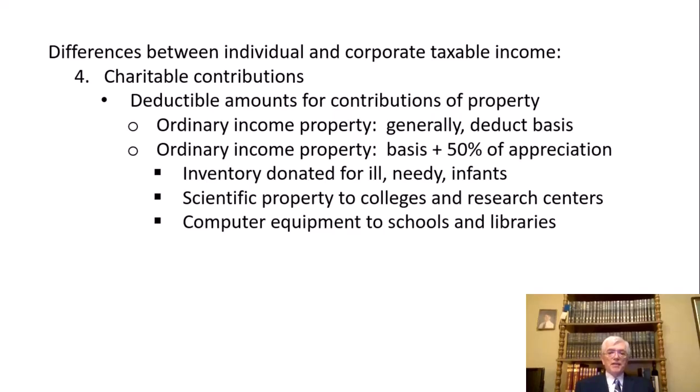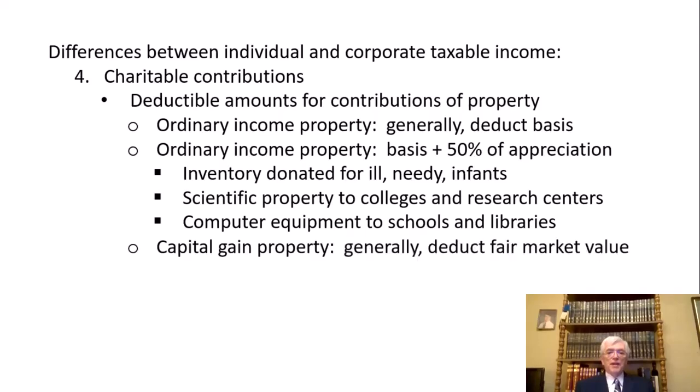So that could be K through 12 as well as a college, or also a library. Then again, even if you fully depreciated it, so your basis is zero, half the fair market value could still be deducted as a charitable contribution. So the general rule is all you can do is deduct basis, but you do have these special rules in these cases where you can bring it up to basis plus 50% of appreciation.